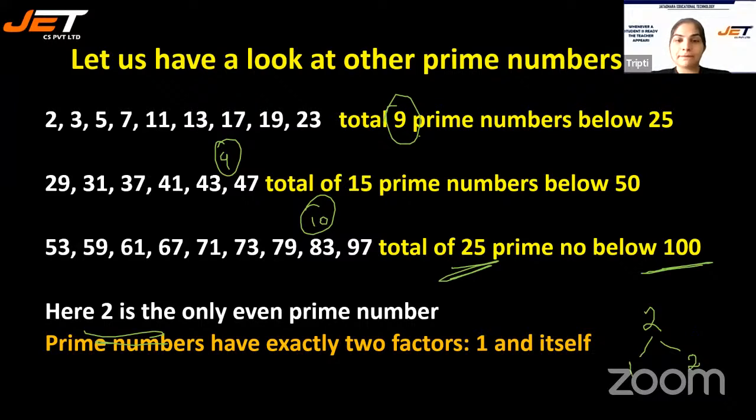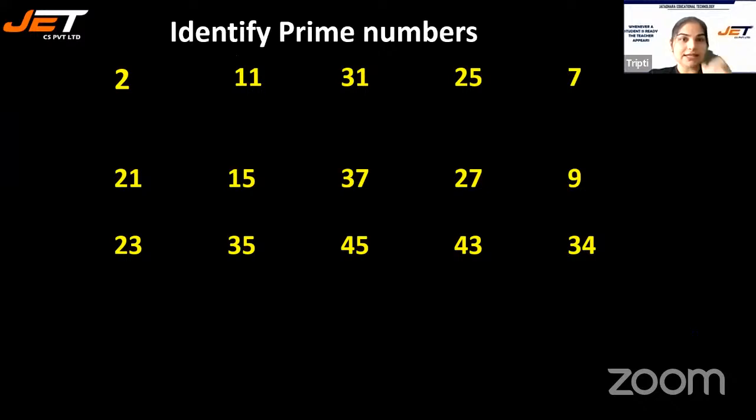Okay? All right. Now, identify prime numbers. What are prime numbers? 2, 11, 31, 25, 7. What are the prime numbers here?